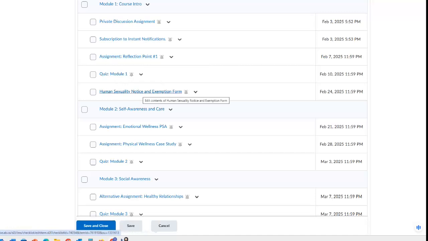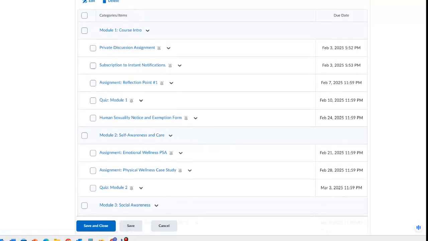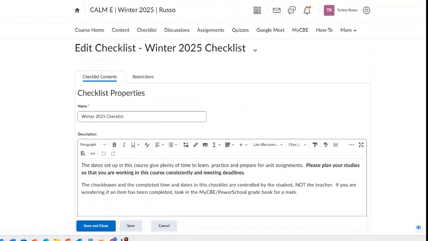Do note the announcement in terms of the human sexuality notice. This is important for you to understand. You must send me a note signed by your parents if you're under 18 if you do not wish to do the human sexuality. Okay, so let's move back to